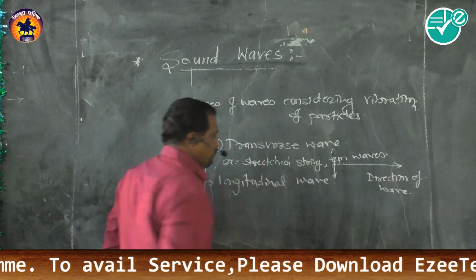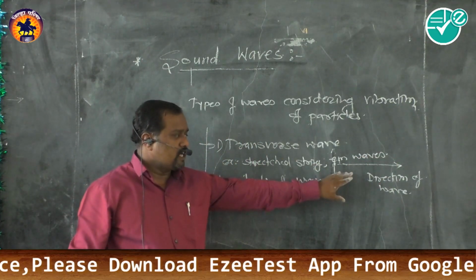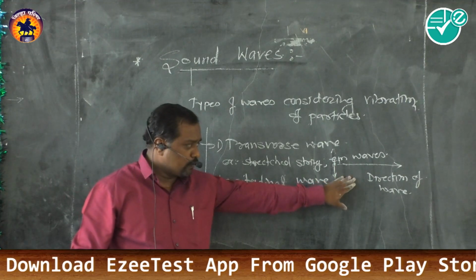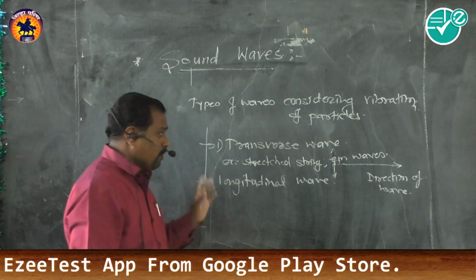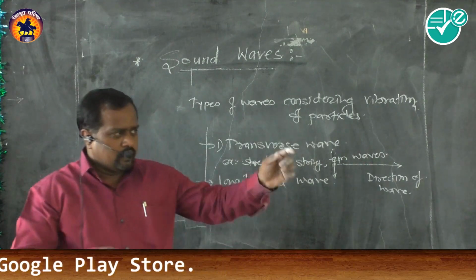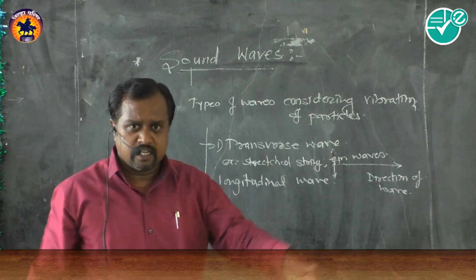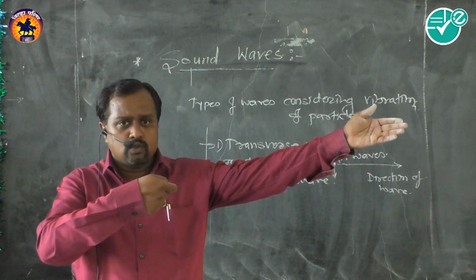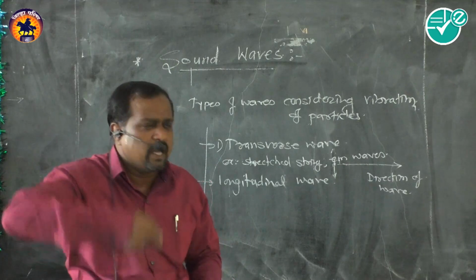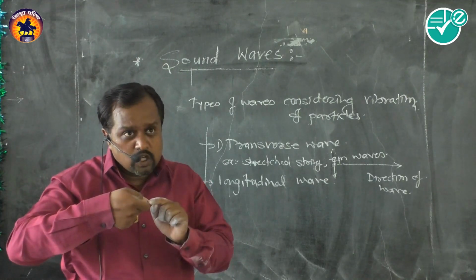To define this, the direction of propagation and the vibration of the particle are perpendicular. Suppose one end of a string is attached and I give just one oscillation.